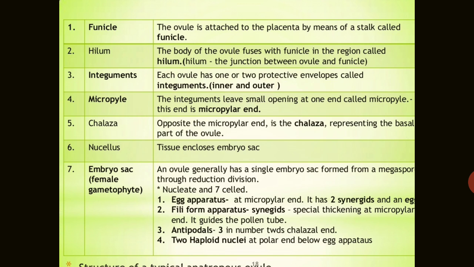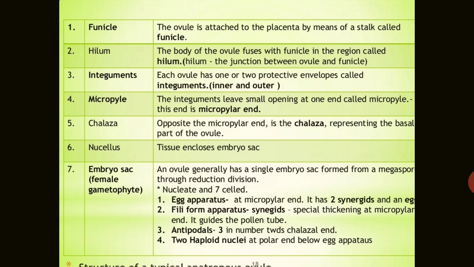What is the nucellus? The nucellus is a tissue that encloses the embryo sac. The embryo sac is also known as the female gametophyte. You can see an ovule generally has a single embryo sac formed from a megaspore through the reduction division, through meiosis cell division, and typically it is nucleate. And what is the nucleate? It is mostly 8 nucleate and 7 cell stage,